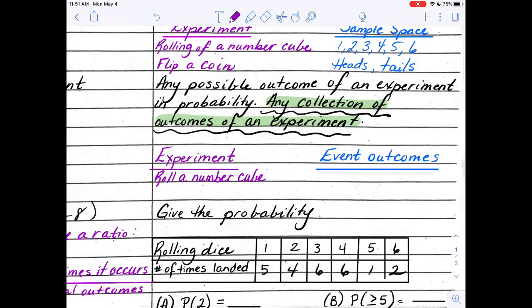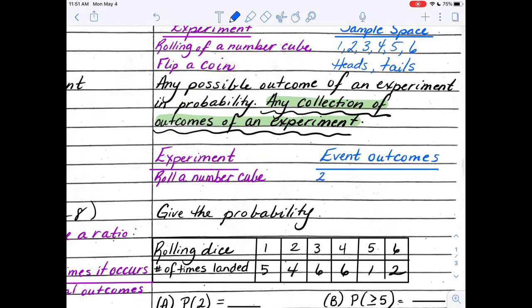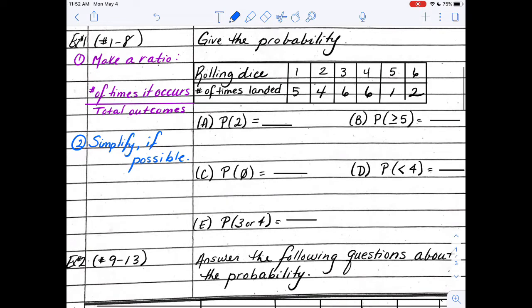So we rolled that die and we got a 2. Then we got a 4. We got a 2, a 2, a 5, and a 3. That's my collection of outcomes from my experiment. Now we're going to go ahead and actually look at finding the probability.